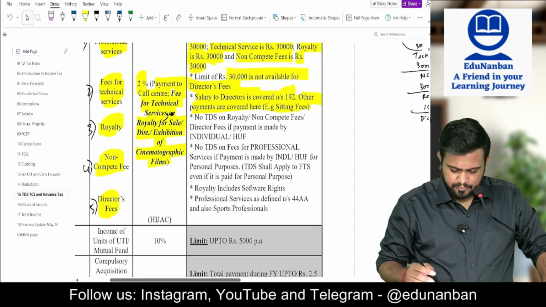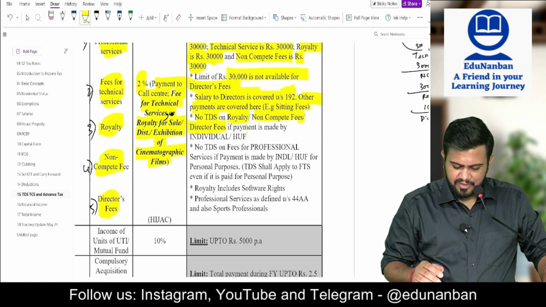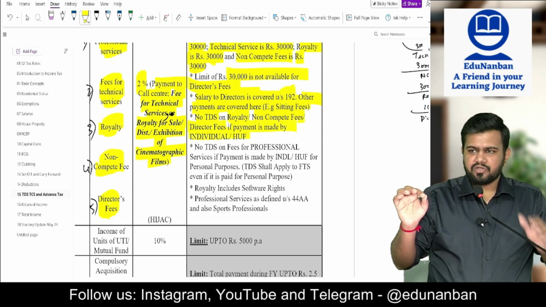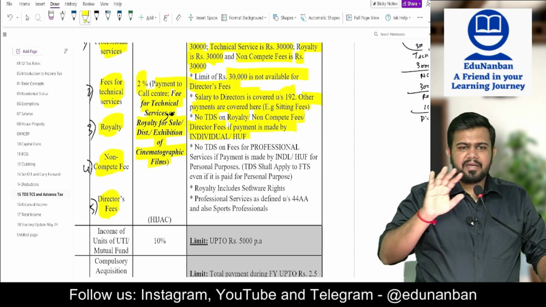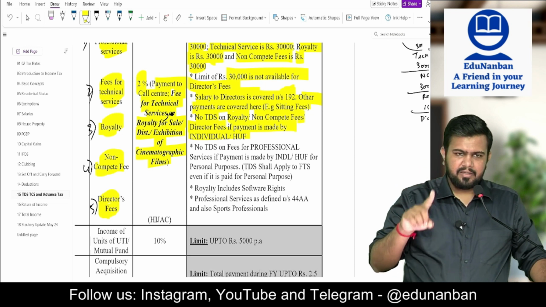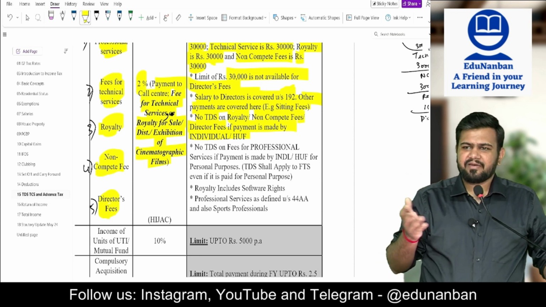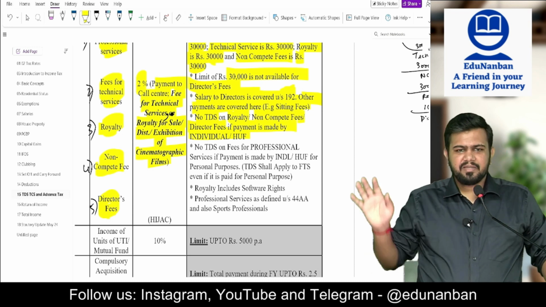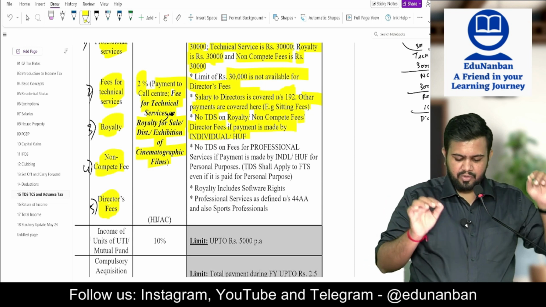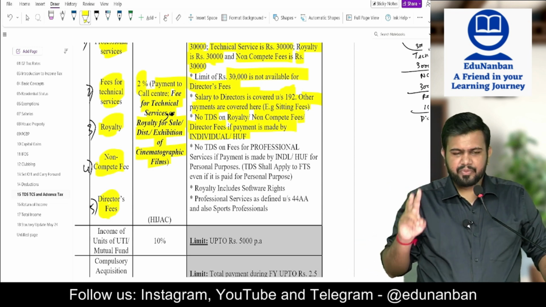No TDS on royalty, non-compete fees and director fees if payment is made by individual or HUF. So individual or HUF, if they are making the payment, need not deduct TDS for royalty, non-compete fees, director fees. See, individual, however, will not pay director fees because only a company will pay director fees, but I have written director fees also. So no confusion. No TDS if individual or HUF is paying royalty, non-compete fee, director fee.